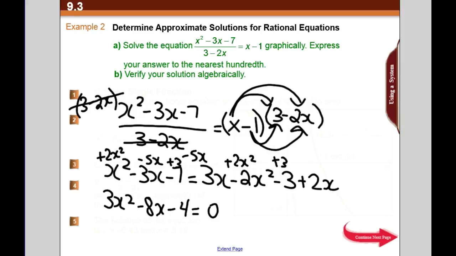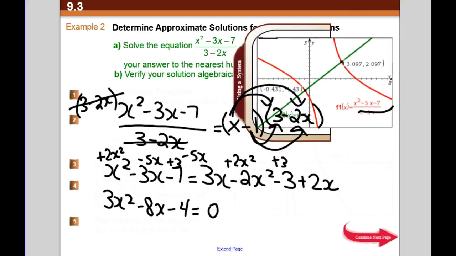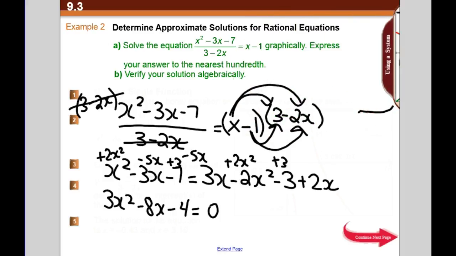And we should have known that we needed quadratic formula because when I showed you these points, they were 3.09 and negative 0.43. They're decimal amounts. If it was factoring, it would have worked out to whole numbers. Okay, but they didn't work out to whole numbers. So our clue to save time should be, I'm probably not going to be able to factor this. I'm going to have to use quadratic formula.